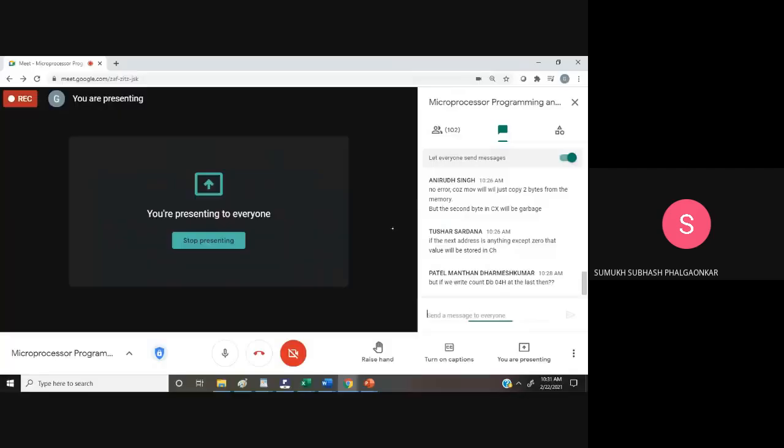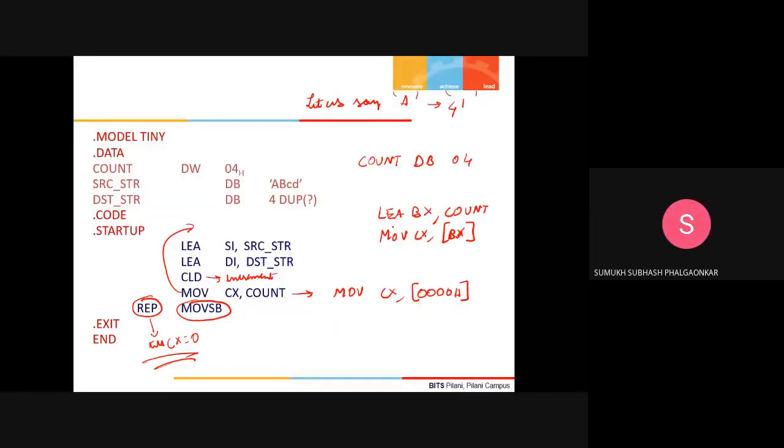Who else had a doubt? You can tell your name. Sumuk. Yes, Sumuk. Yeah. So in the slide, when we did MOV CX, comma, count, we didn't get an error. But suppose we had a statement like MOV AL, comma, count before this, and count was DB, and then we did MOV CX, comma, AL. That will be an error, right?